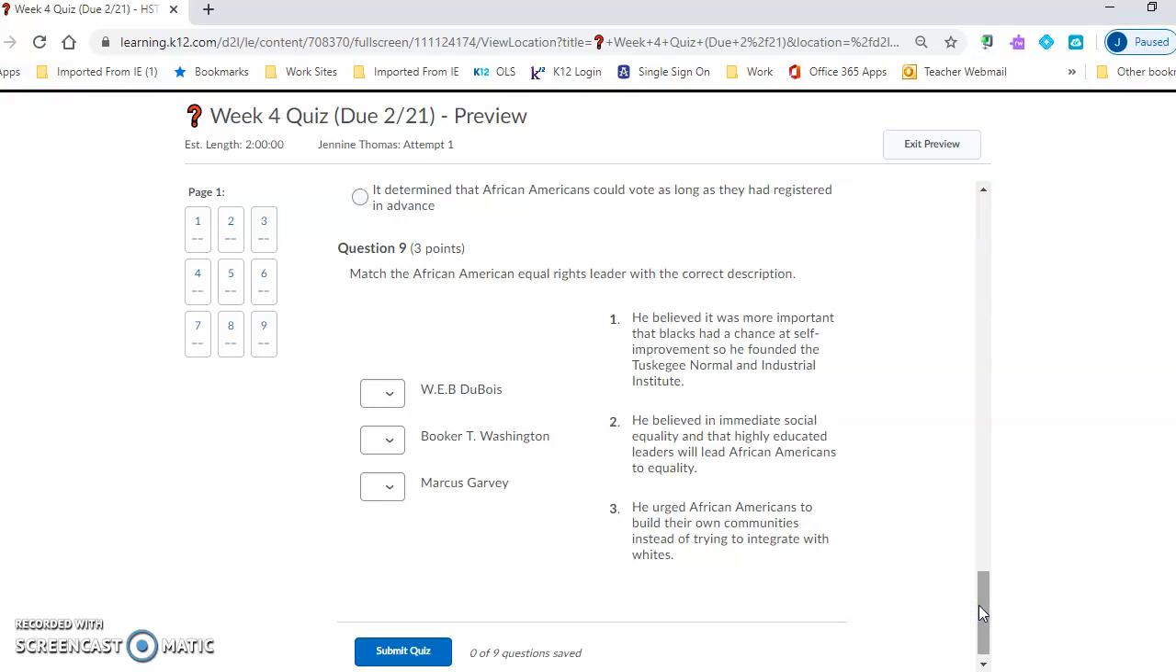Question number 9. Match the African American equal rights leader with the correct description. Your options are W.E.B. Du Bois, Booker T. Washington, Marcus Garvey.